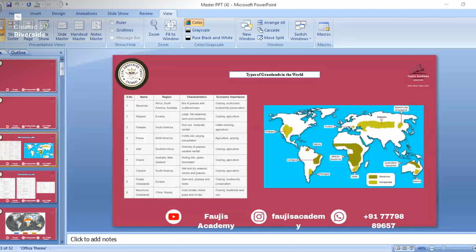Then Thar Desert, I think everyone knows about Thar Desert, that is in India. Then Dasht-e-Margo Desert, that is in Afghanistan. And there is also a desert named Dasht-e-Lut, that is in Iran. You know Afghanistan and Iran are border countries, so the desert is in Afghanistan also and in Iran also. Then next is Atacama Desert, that is in South America, and this Atacama Desert is the driest desert. Then next is Mojave Desert, that is in USA, and this is not that much important. So study only important deserts' names.